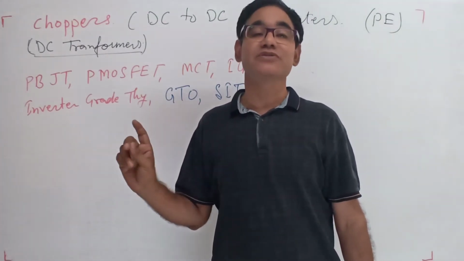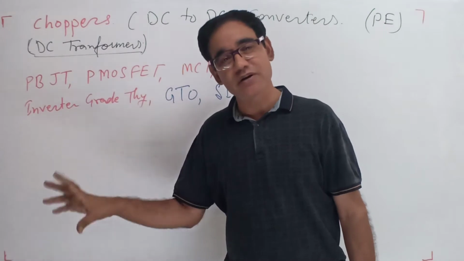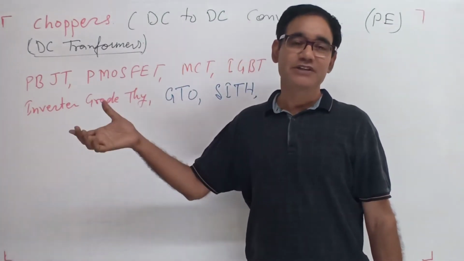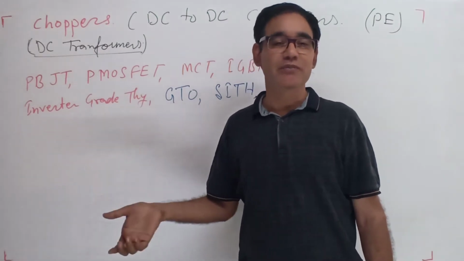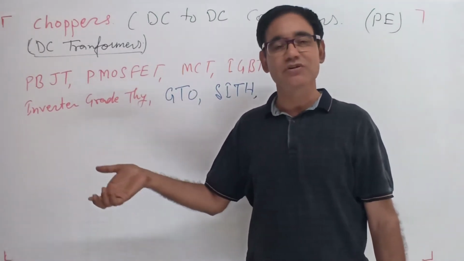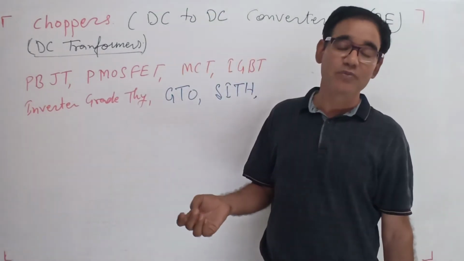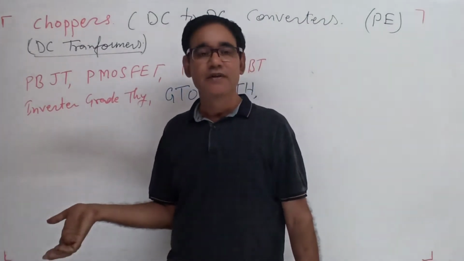I also teach voltage commutation and current commutation in the first unit, because there is a topic there on commutation in SCRs. So I have introduced what the commutation aspect is.